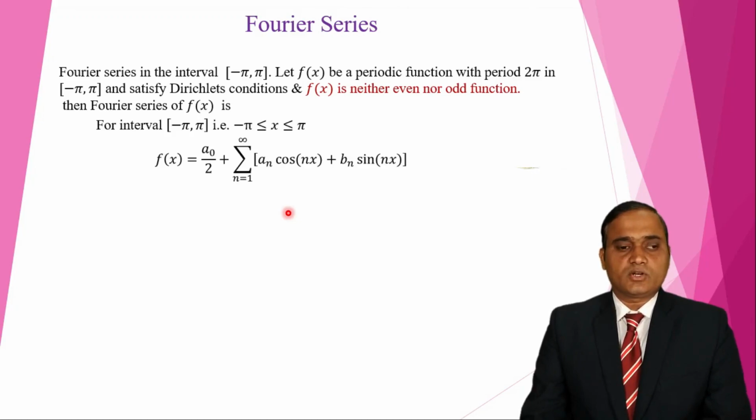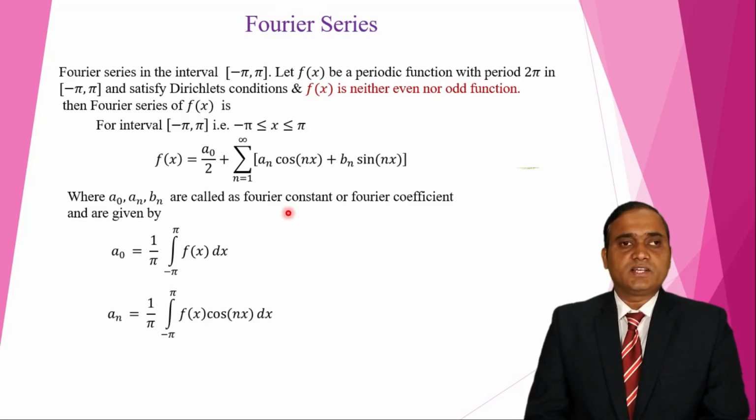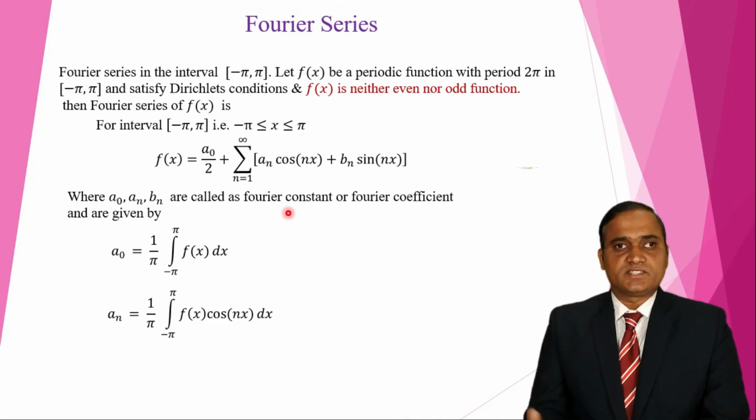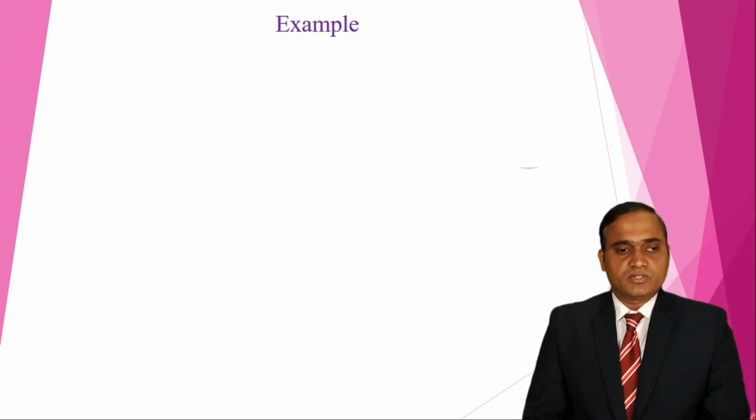f of x is a0 by 2 plus summation an cos nx plus bn sin nx. So the a0 formula is 1 upon pi integration over the limit minus pi to pi f of x dx. The an formula is 1 upon pi integration minus pi to pi f of x cos nx dx. And the bn formula is 1 upon pi integration minus pi to pi f of x sin nx dx. So let's take one example on this.